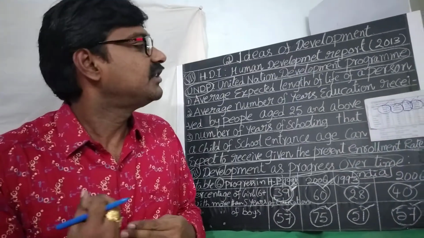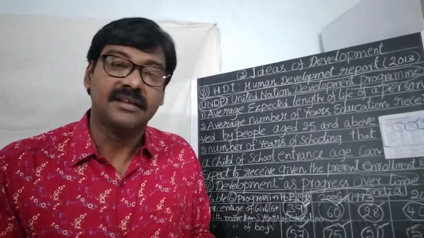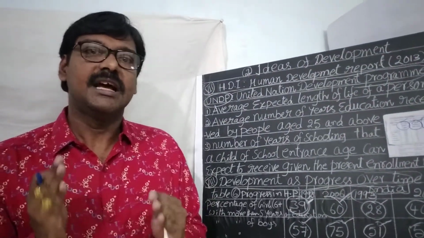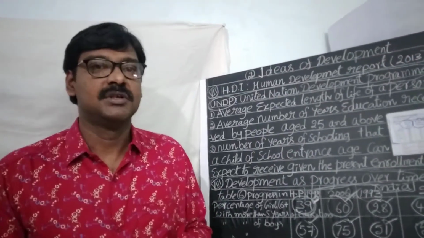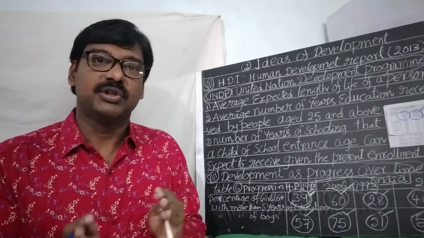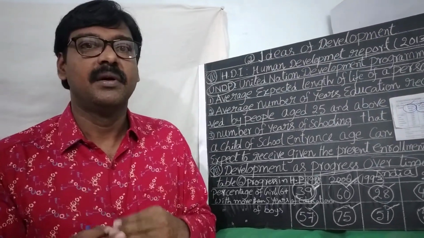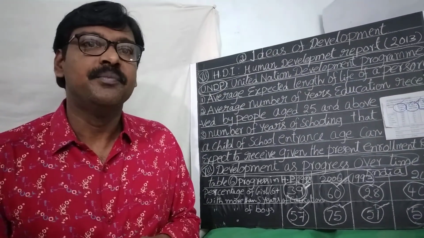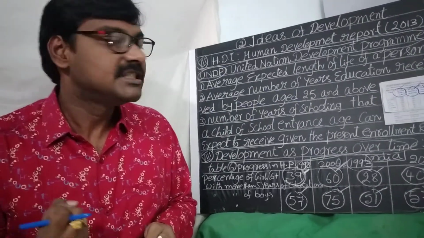Per capita income of Sri Lanka is 5,170. In India, per capita income is 3,285. So compared to this, per capita income also, Sri Lanka is far better compared to India. So India is behind Sri Lanka.